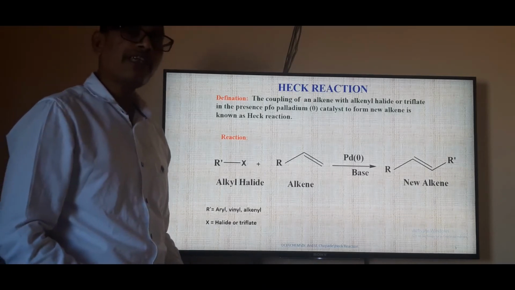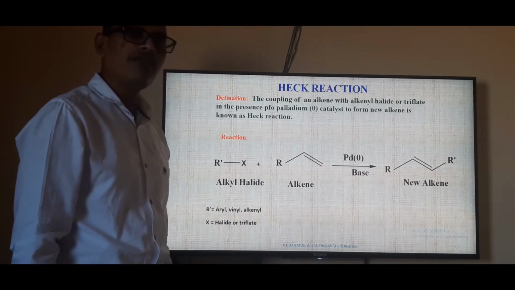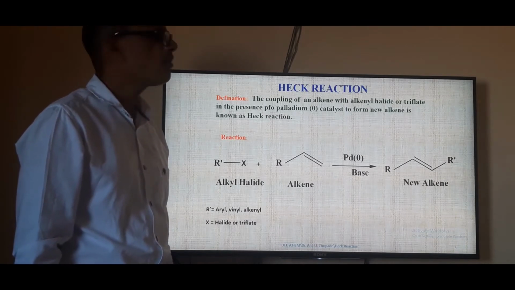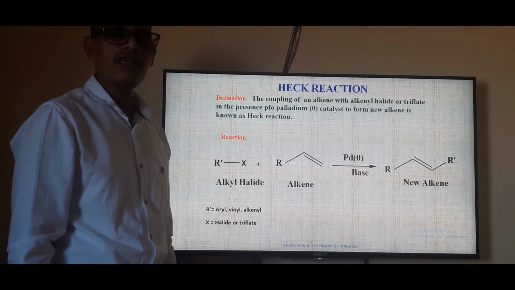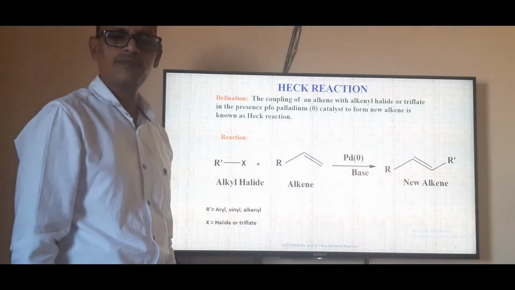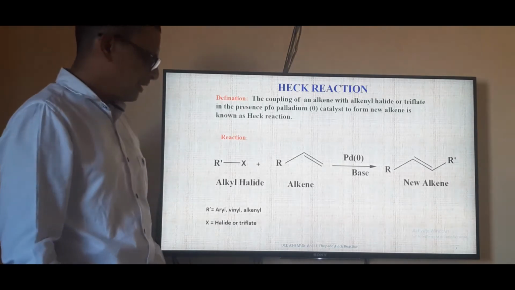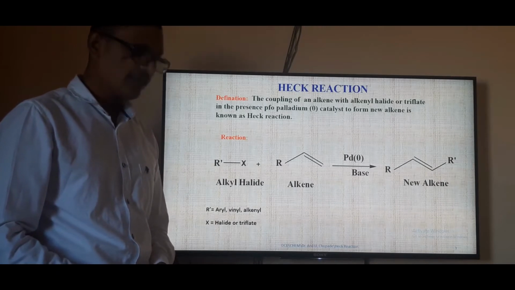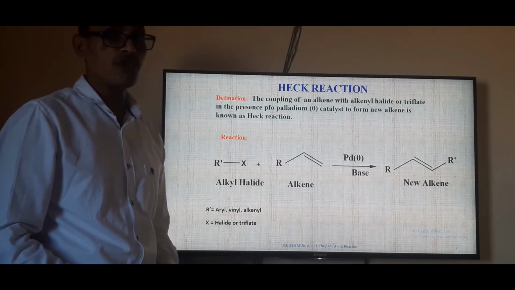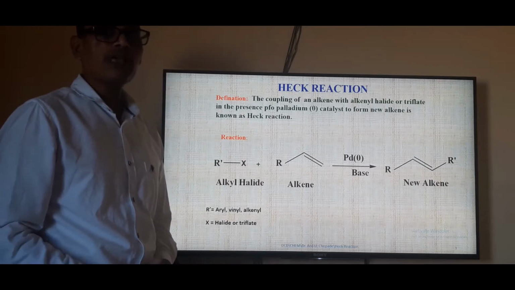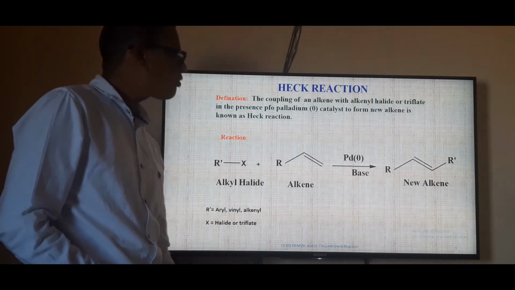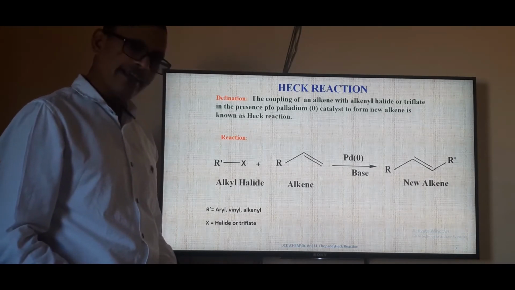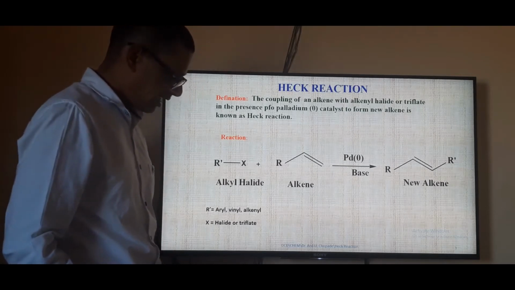The definition of the Heck reaction: the coupling of an alkene with an alkyl halide or triflate in the presence of a palladium catalyst to form a new alkene is known as a Heck reaction. In the Heck reaction, aryl or alkyl halide reacts with an alkene in the presence of a catalytic amount of palladium(0) with formation of a new carbon-carbon bond. Generally, the Heck reaction is observed in simple alkenes and aryl-substituted alkenes such as acrylate ester, phenyl ether and N-phenyl